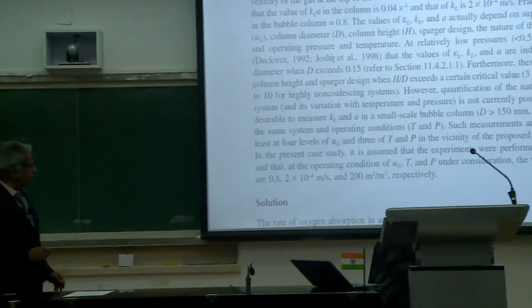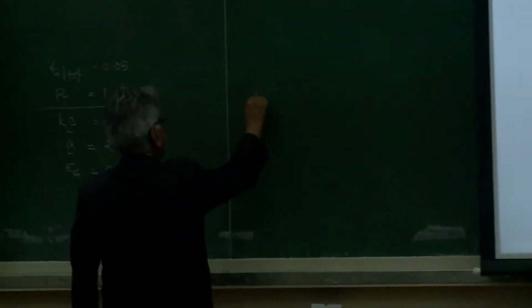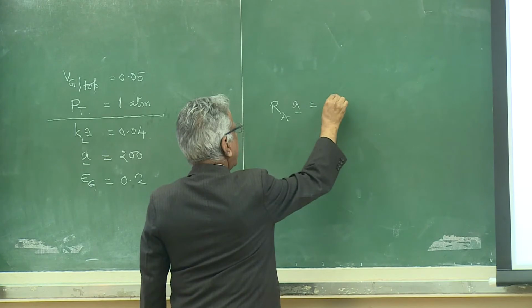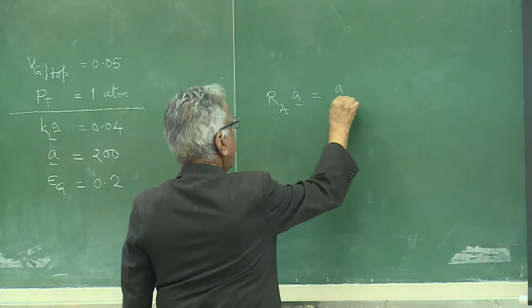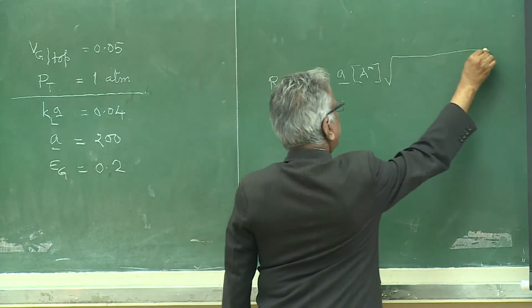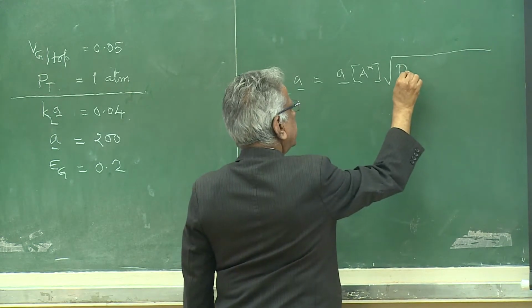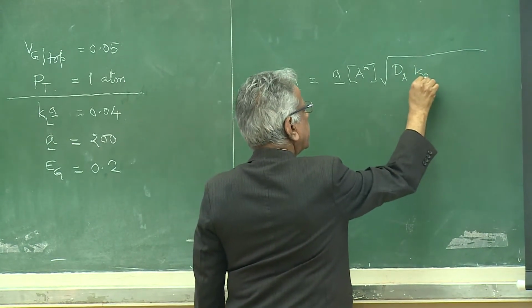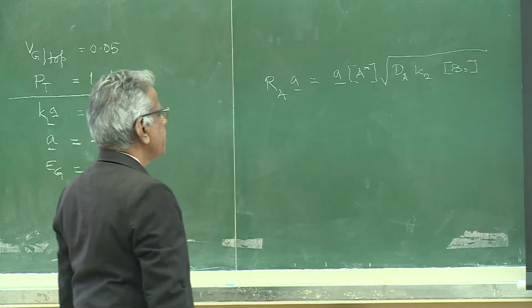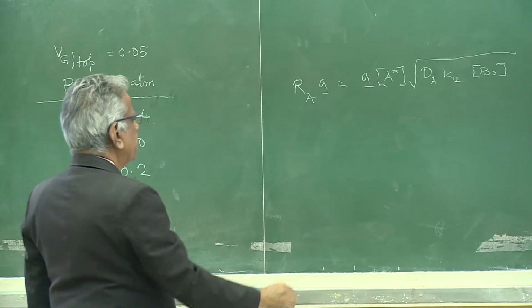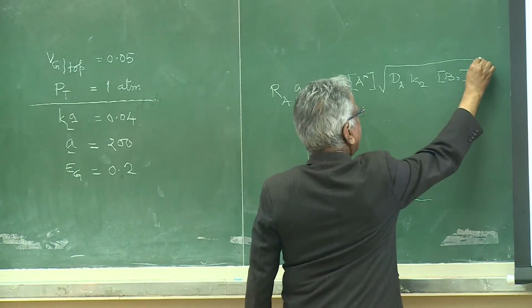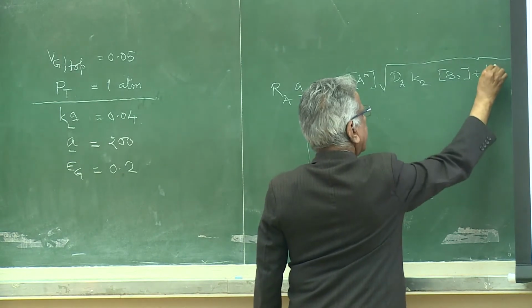And the rate between second and third for the case under consideration, so if you plot between second and third, it is KL square.